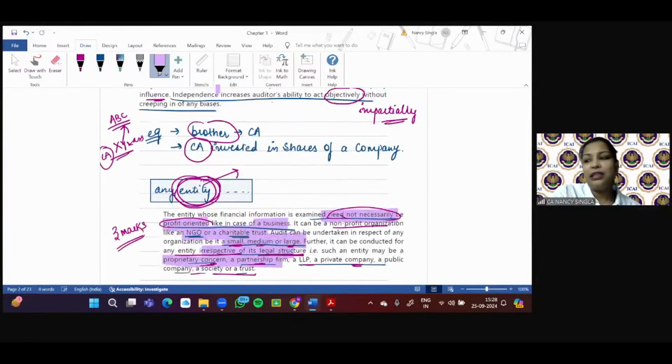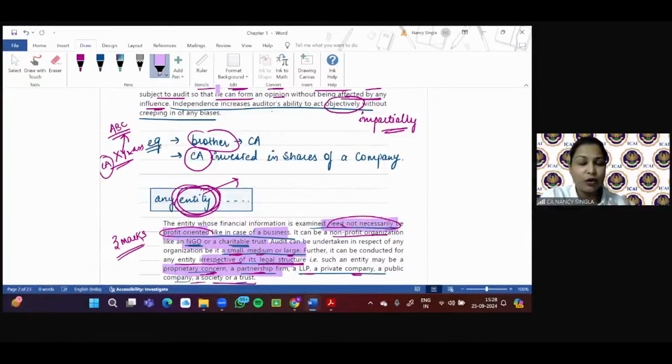So we have done the definition of audit, whereby we have understood the meaning of all four parts that we have discussed. Opinion is discussed in detail in your audit report, chapter number 8, where we'll see what opinion is given. In the next session, I'll discuss a practical audit report of a company so that you can see what kind of opinion is given. I hope it is clear.